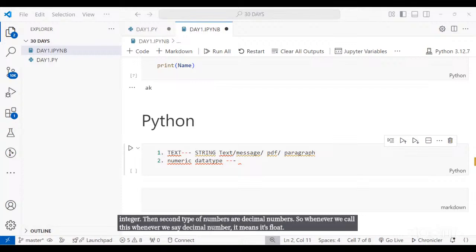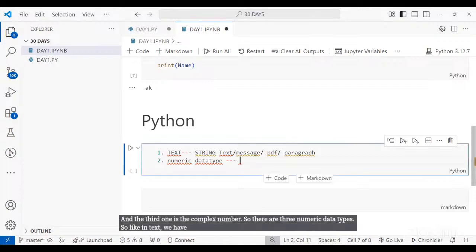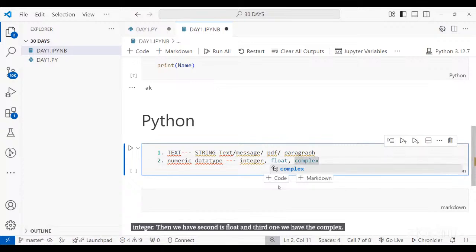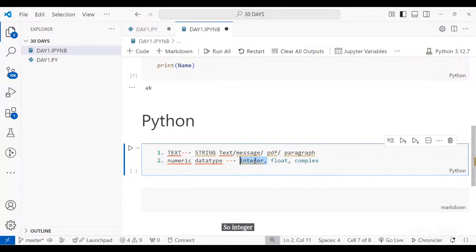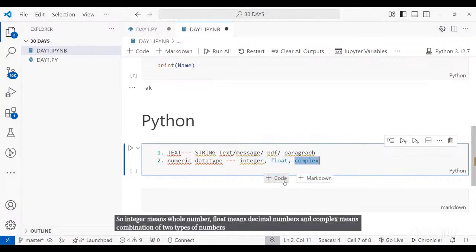The third one is the complex number. So there are three numeric data types. Like in text we have one, but in numeric we have integer, float, and complex. Integer means whole number, float means decimal numbers, and complex means a combination of two types of numbers: first imaginary numbers, and second the real number.